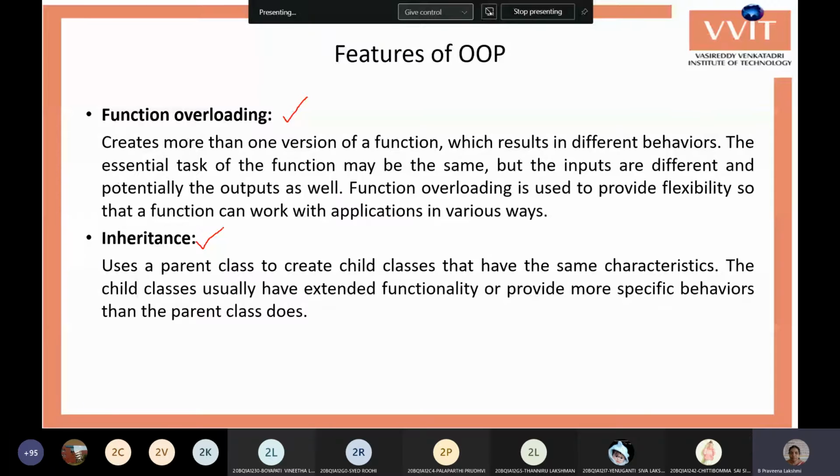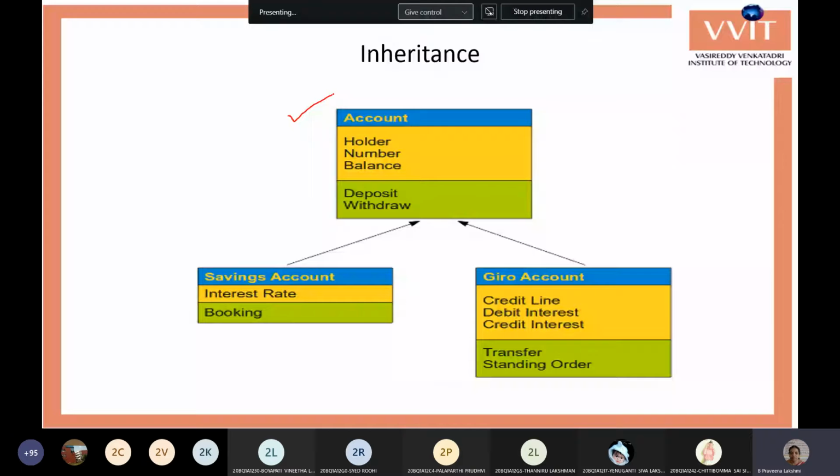The child classes get all the properties and functions of the base class, and also have their own properties and functions. The same data members and functions are used by both the child classes.